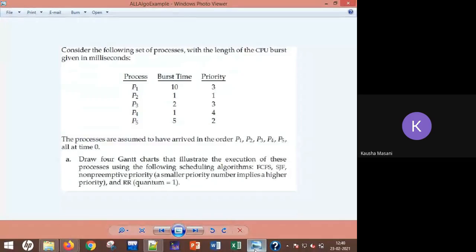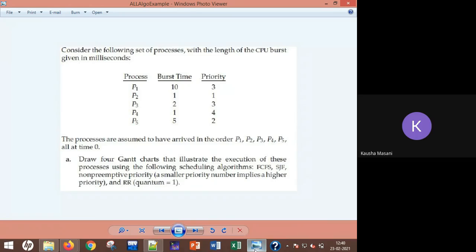This is how we are solving FCFS. Now turnaround time. The formula is ET minus AT. Now as your AT is 0, this ET will come as it is in the turnaround time: 10, 11, 13, 14 and 19. Right? Now you have wait timings. The formula is turnaround time minus burst time.